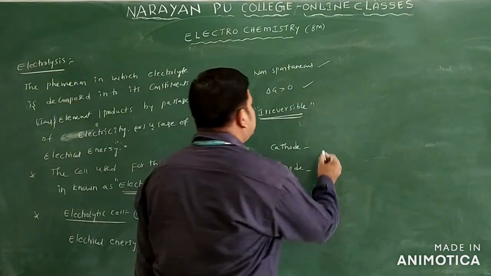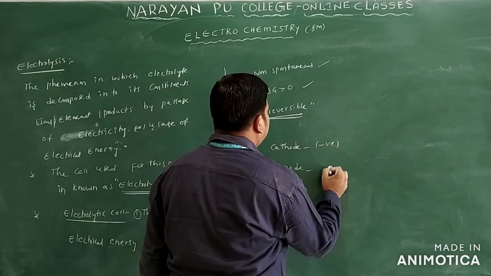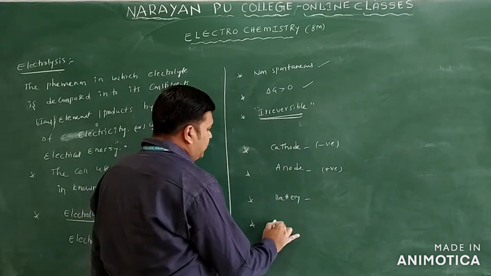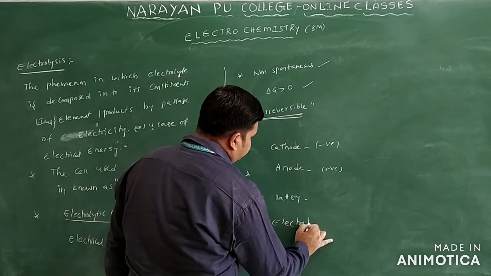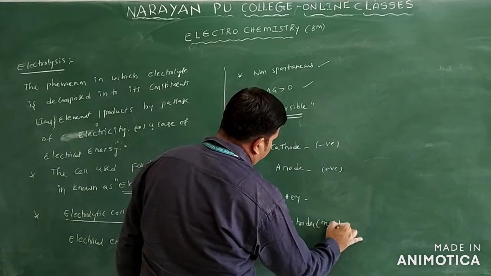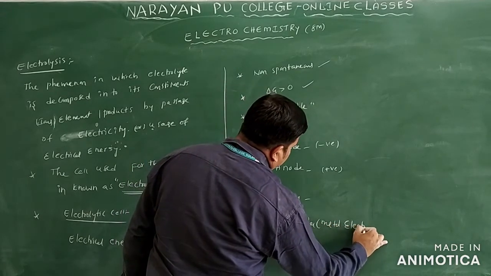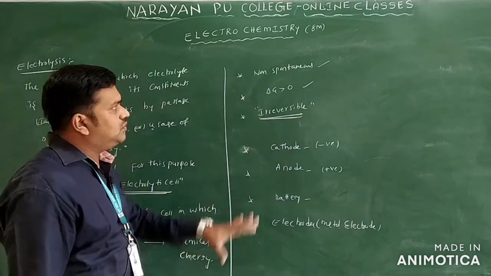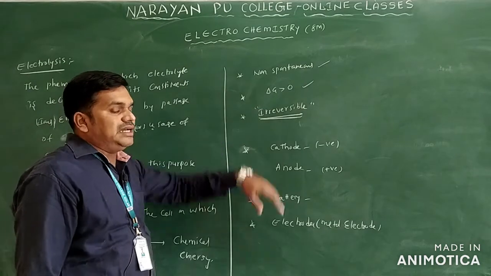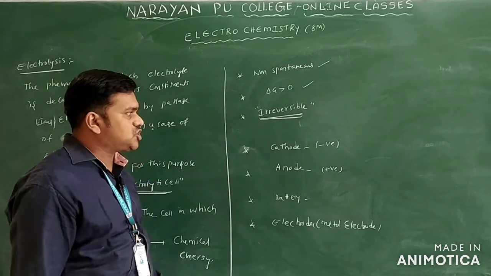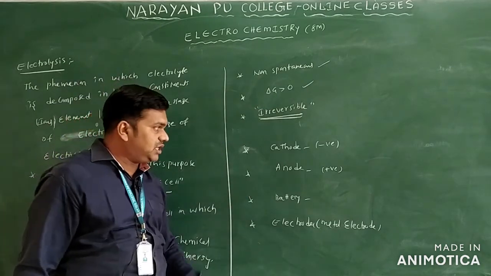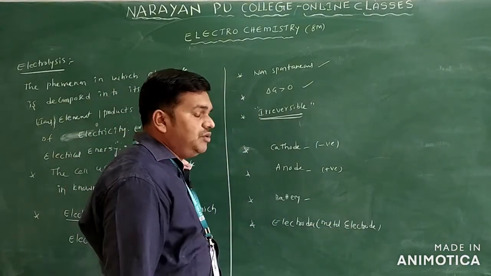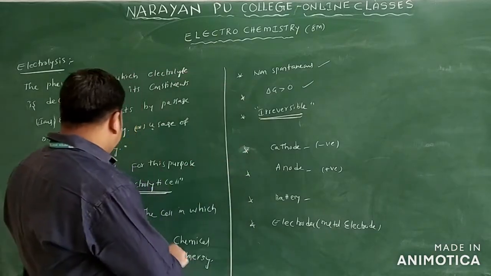Cathode is the negative terminal. Anode is the positive terminal. In this electrolytic cell we are using metal electrodes. So the electrolytic cell consists of a non-spontaneous process with delta G greater than 0, and the process is irreversible. It contains a cathode with the negative terminal, an anode with the positive terminal, and it also has a battery. And we are using electrodes in this electrolytic cell.